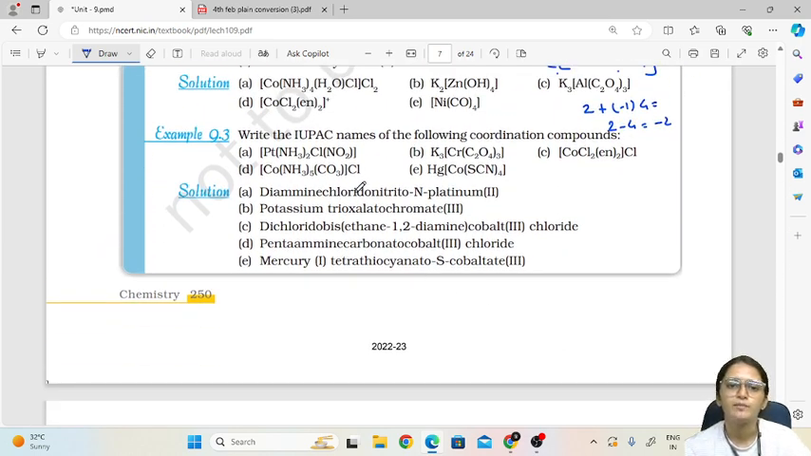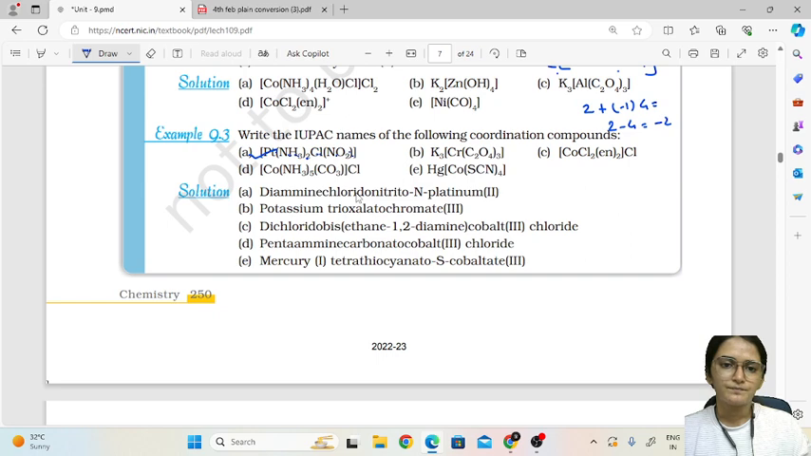Then if the formula is given, how to write the name. So let us consider this one, Pt NH3 twice Cl NO2. Okay, here the central metal atom is platinum, and these all are ligands. From ligands we have to choose which to write first. So NH3 2 means this is amine, then chlorido, and this nitrito.